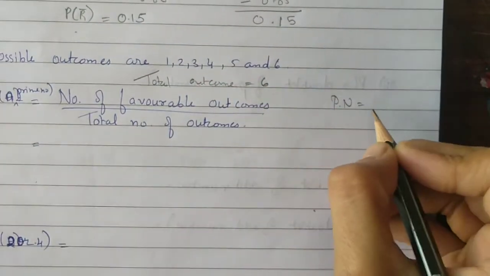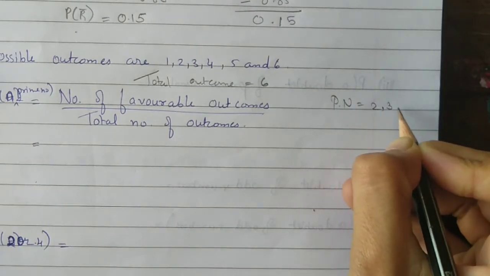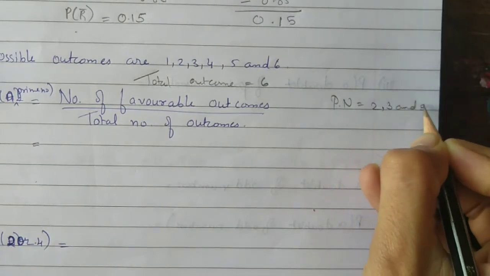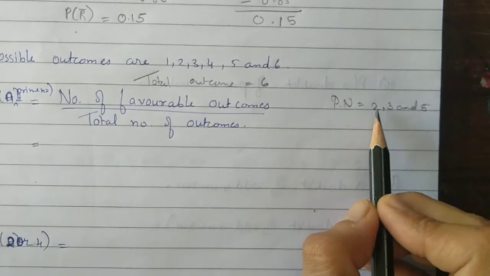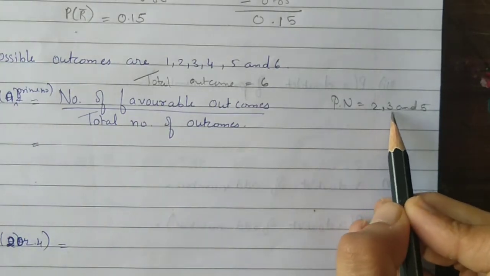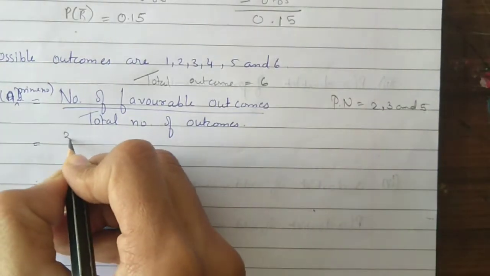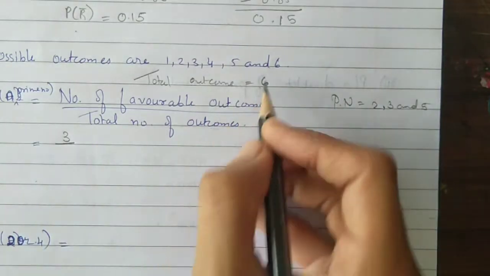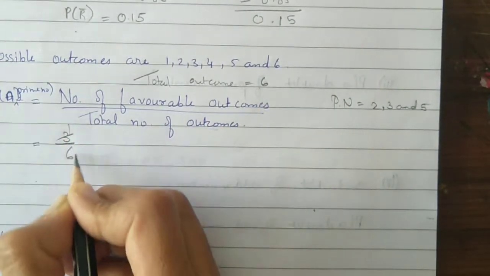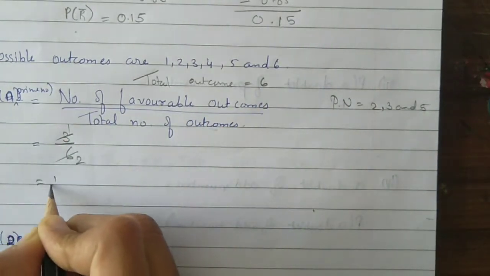So prime numbers are 2, 3 and 5. So how many prime numbers are there? The number of favorable outcomes is 1, 2 and 3, so that is 3. And the total number of outcomes is 6. 3 ones are 3, 3 twos are 6. So what is the answer?